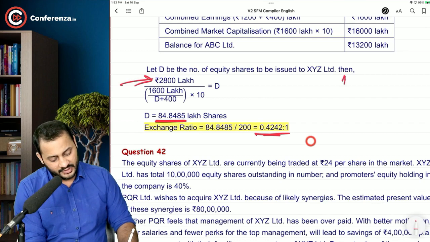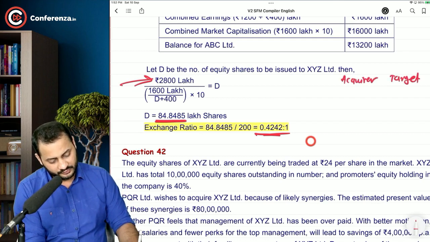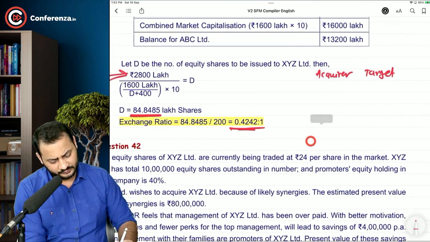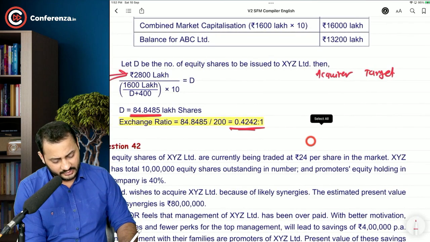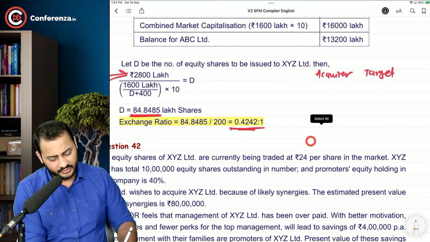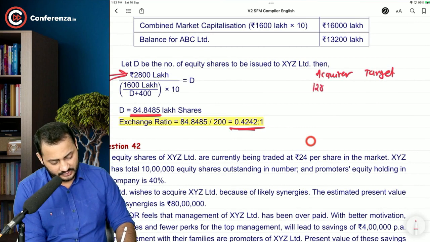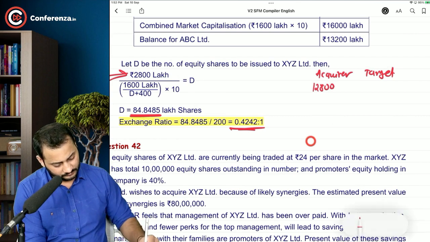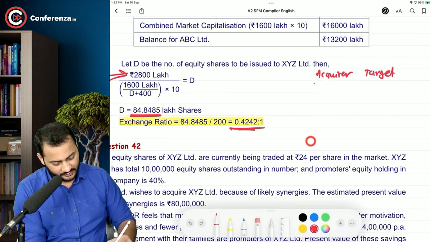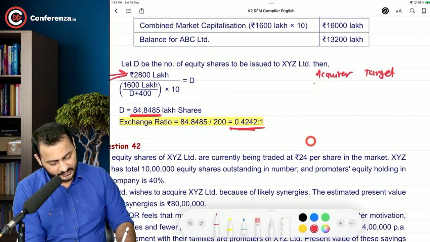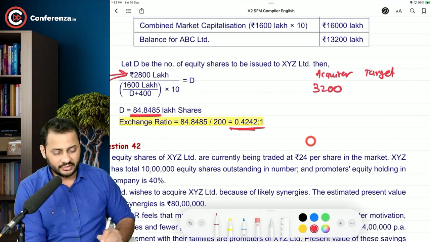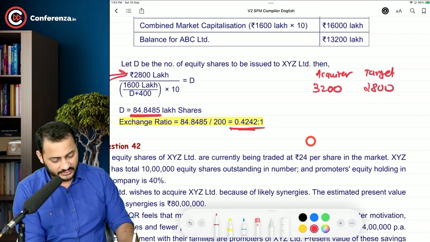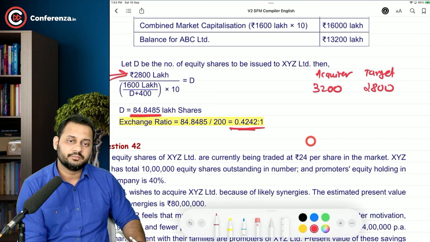So if you look from the acquirer point of view or the target point of view, I will just summarize all these things. Acquirer will give a maximum of 12,800, or I will just write down the value. Target company's value, it is ready to give 3,200 and it is ready to receive at least 2,800.